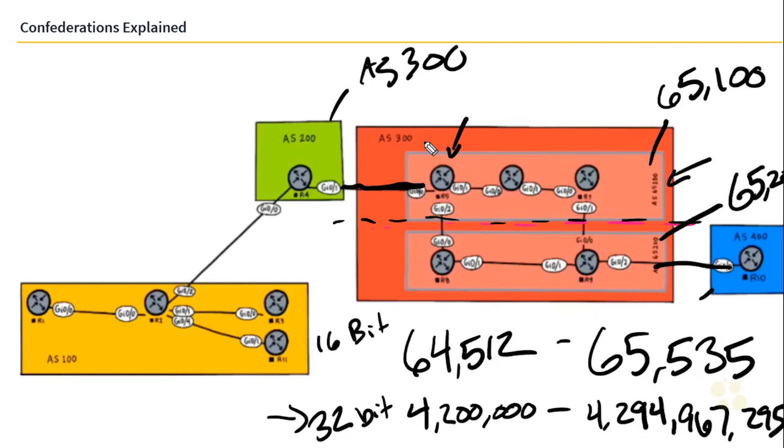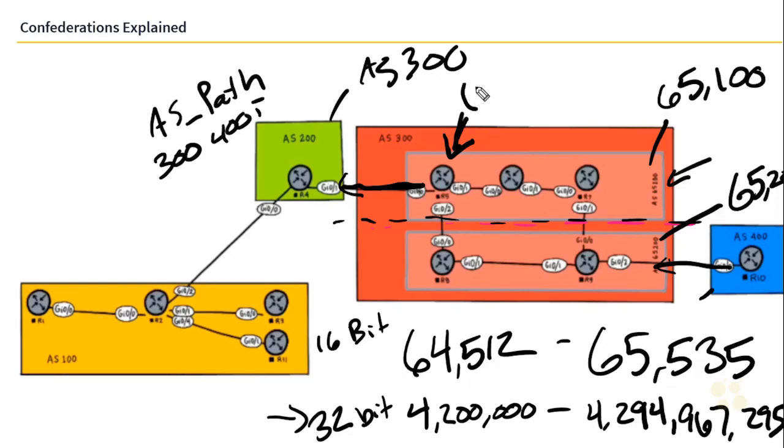So really what this means is when a route comes in from AS400 and it gets sent out to AS200, AS200's AS path is going to be 300, 400, and internal. Within AS300, within these confederations, however, the path will have parentheses, and it will show the confederation path that it took to get there. Something like that. So in this case, on this router, it went through AS 65,200 and then to AS 400.